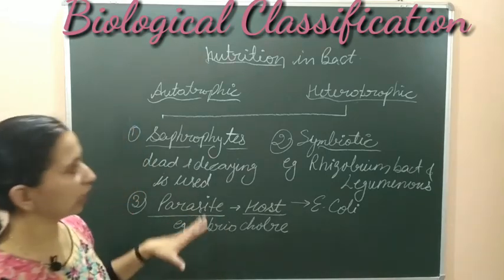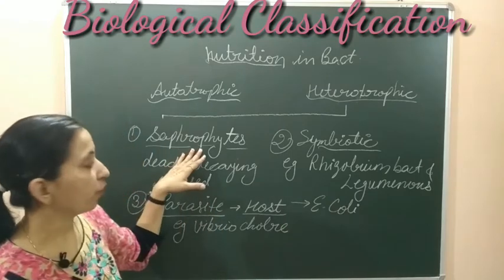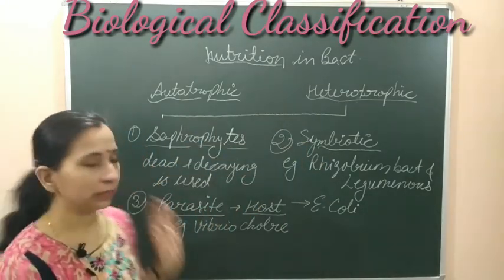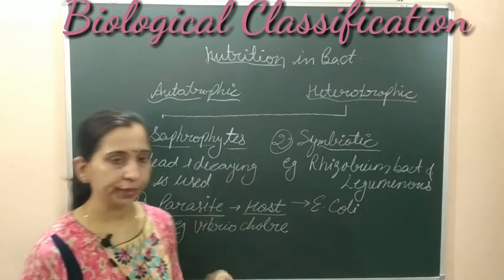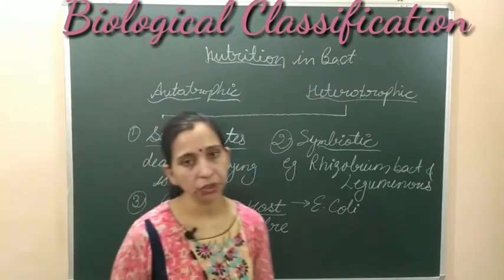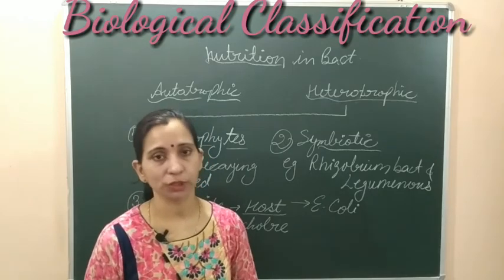So these are the three types of heterotrophic nutrition which are found in bacteria: saprophytes, symbiotic, and parasite. These are the three types of bacteria on the basis of their nutrition. So in this video we discussed nutrition. In the next video we will discuss the next life process, which is reproduction. So keep watching, keep studying, and keep learning. Thank you.